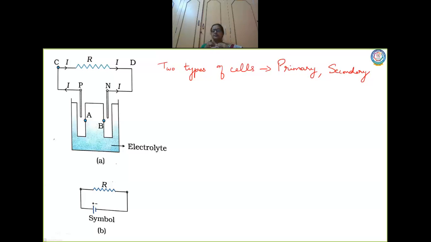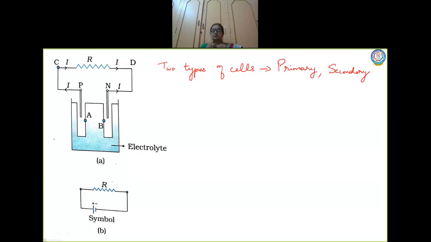Primary cells are the cells that you use in your wall clocks and torches. Secondary cells are rechargeable. For example, the batteries used in bikes and cars are all rechargeable.